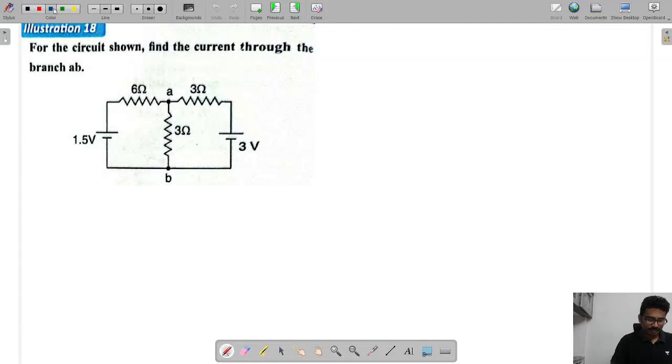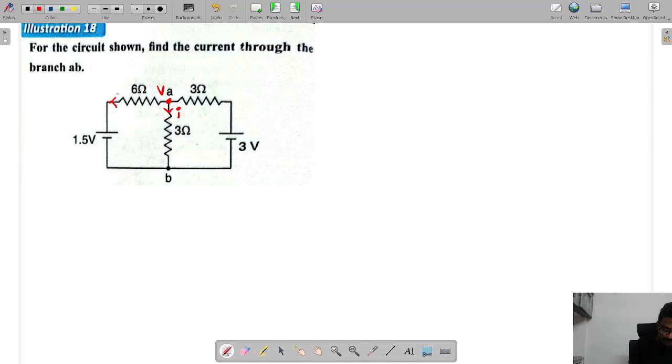Next. For the circuit shown, find the current through branch AB. So in this branch the current is required. If I call this current I, that is what we require. Here in this branch at this point the voltage I'm calling VA.